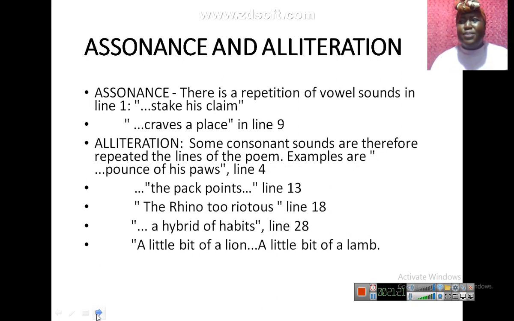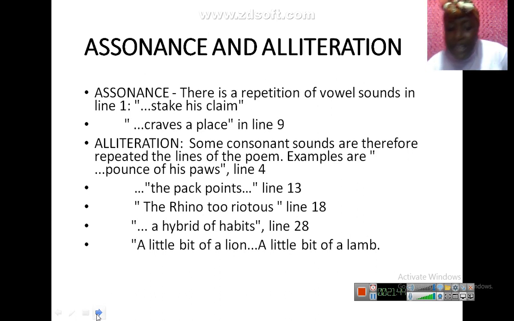In every poem there are sound effects, there are sound elements. Now, assonance is the repetition of vowel sounds in a sentence. In line 1, the lion stake his claim. Stake his claim. Now can you see stake? A. Underline it. A. Quickly guys, underline it.